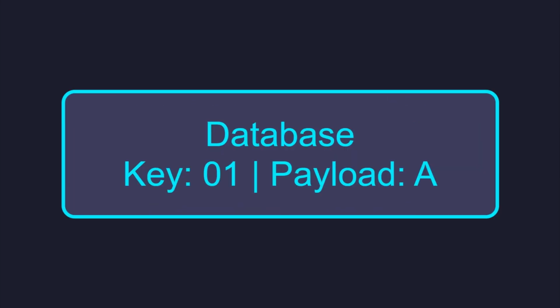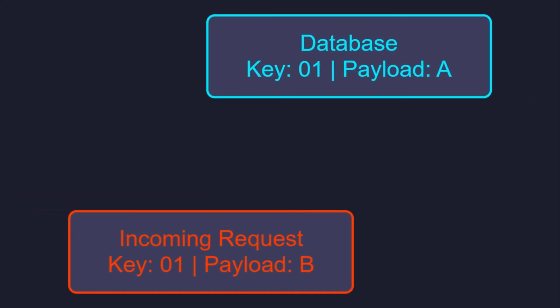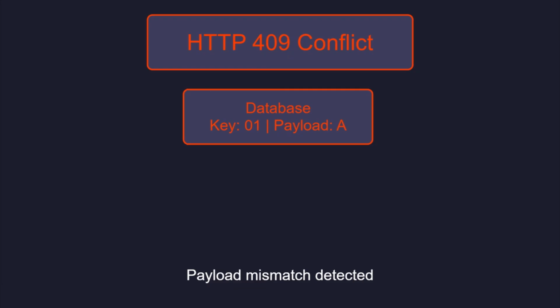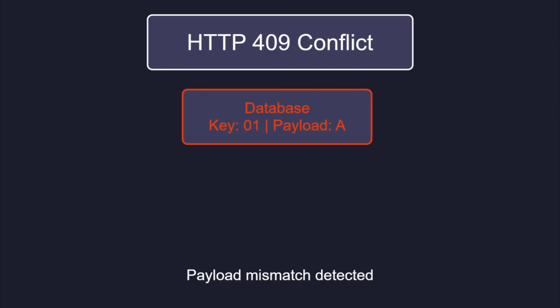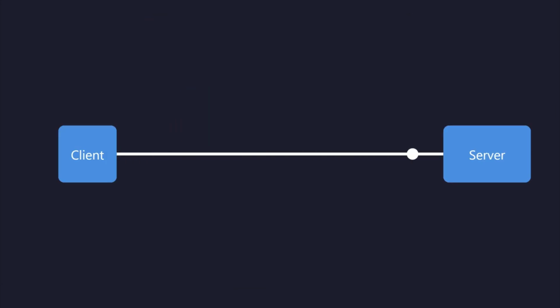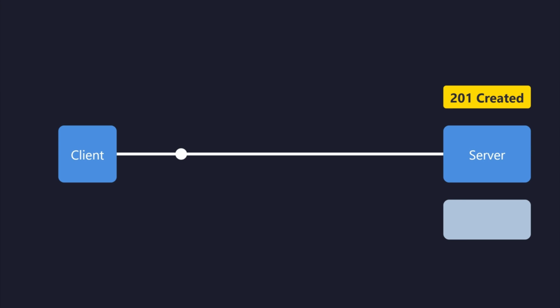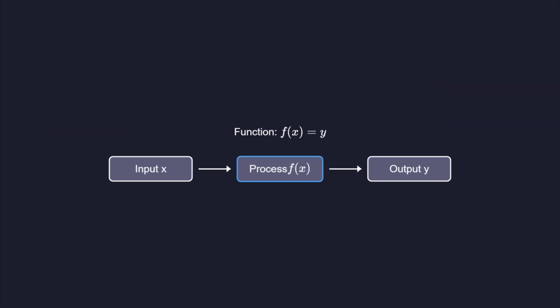If a request with an existing key arrives but the payload differs, return a 409 conflict. This indicates a key reuse error. Return a 201 created for the first success. For subsequent duplicate requests, return a 200 OK to signal the task is already done.